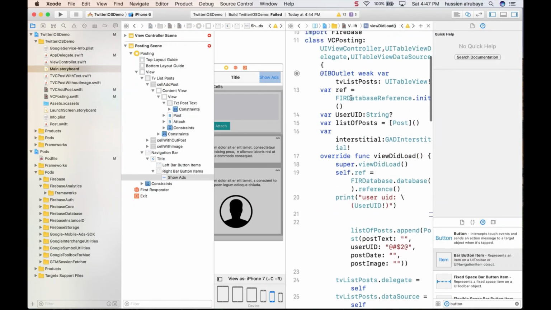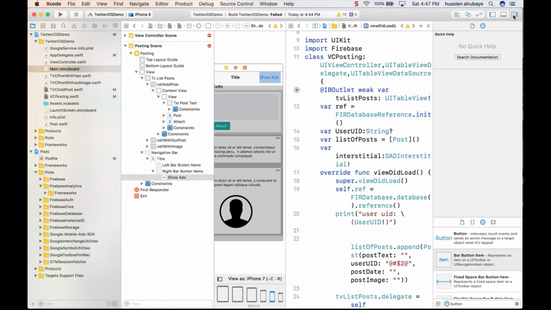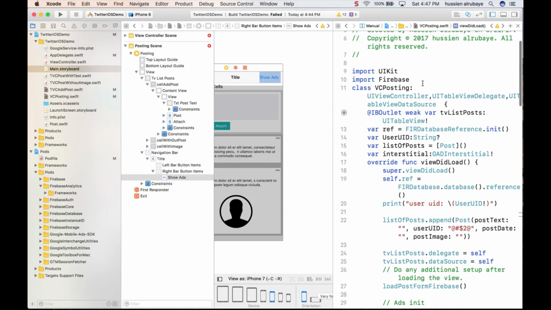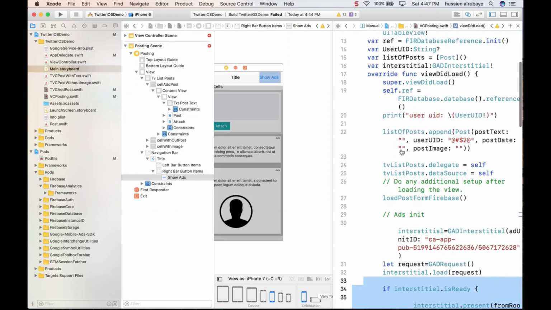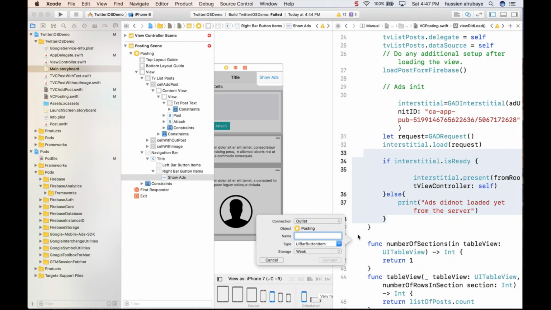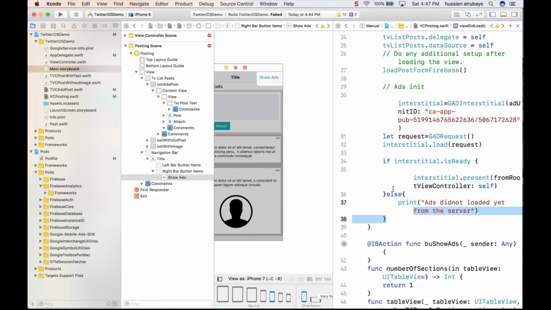If you remember, we loaded the ads here. Is this my function? Okay, this is VL posting. Yes, I think this is the method that I want. I just need it to be connected here. I say button show ads, make sure it's an action and connected, and I move this code to it.